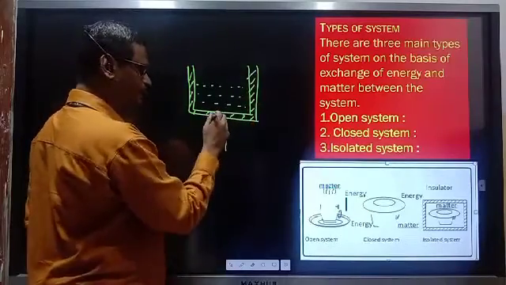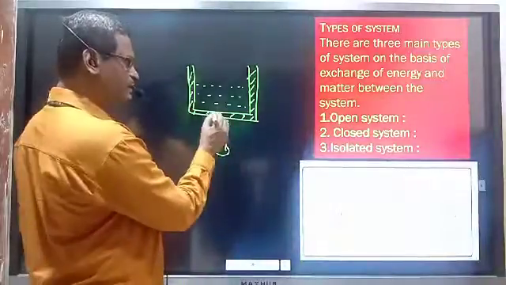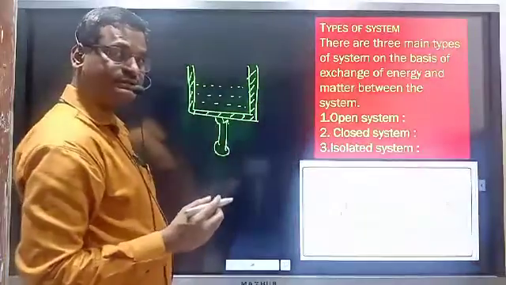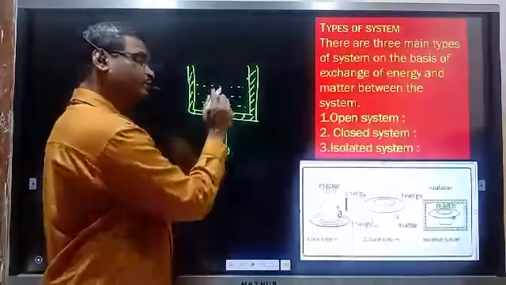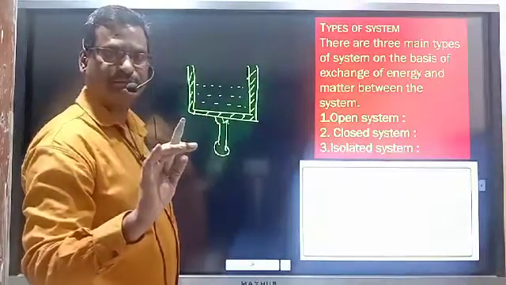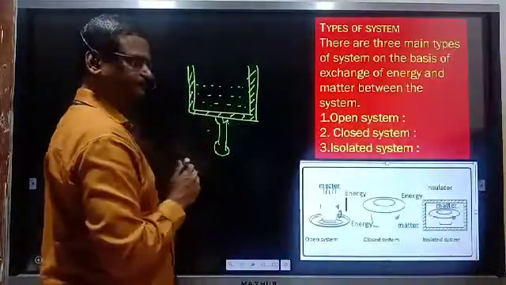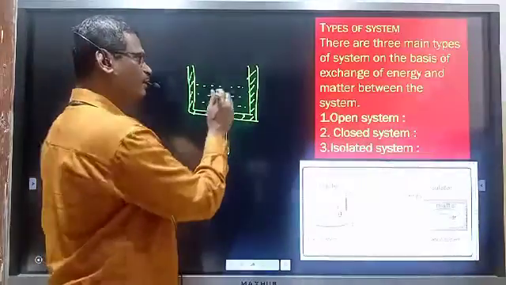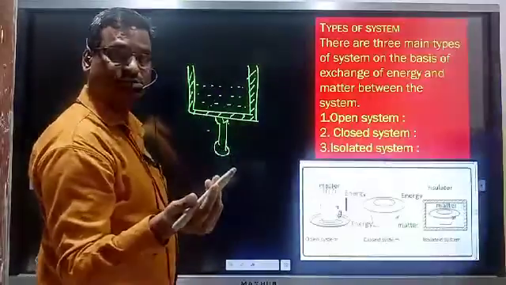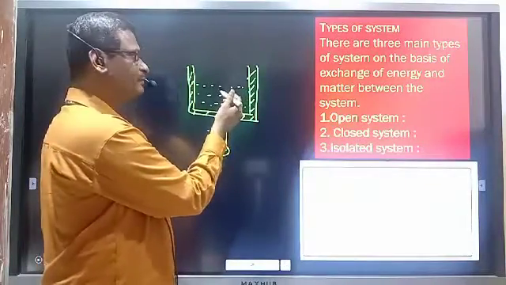And now if it is heated, what will happen? This is a thermal insulator, meaning heat from the surroundings is not absorbed into the system. No exchange of heat takes place between surroundings and system. Therefore, matter is not boiling. Water is not converted into the gaseous state.